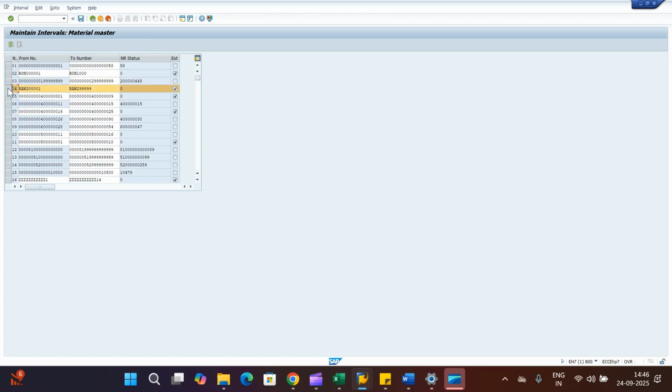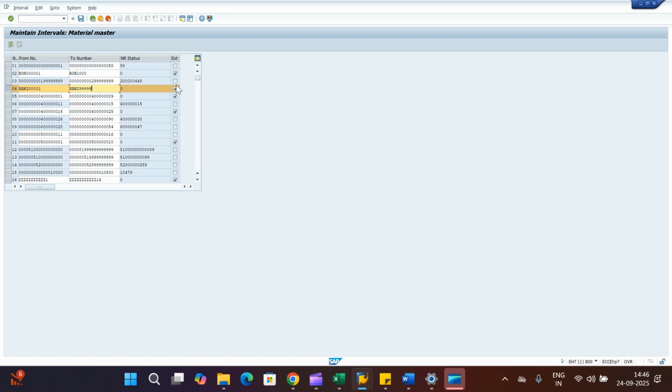And the second one is the external number range, which is alphanumeric in nature. You can see the number range pattern as alphanumeric, and the external tick is there. That means between the from number and to number, you can utilize any number which has not been used already. You need to put that number manually while creating the material.